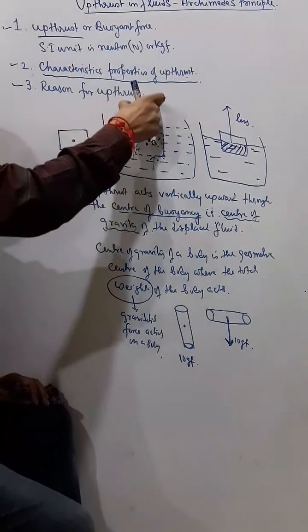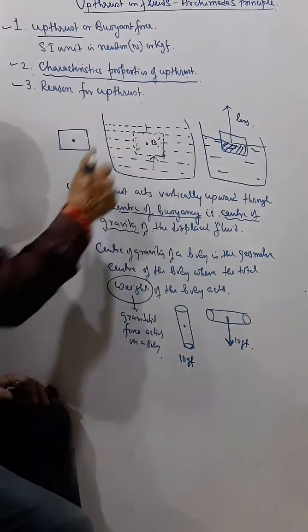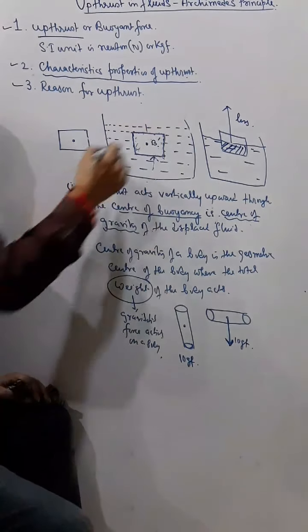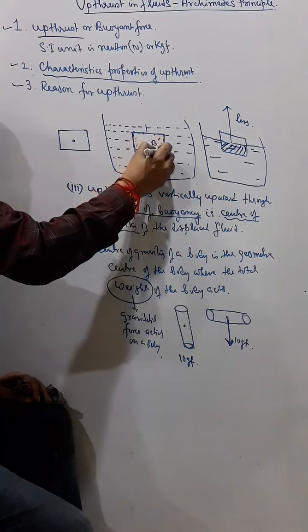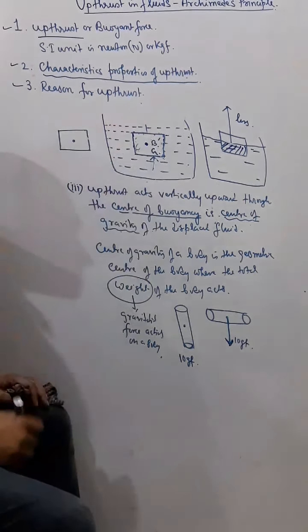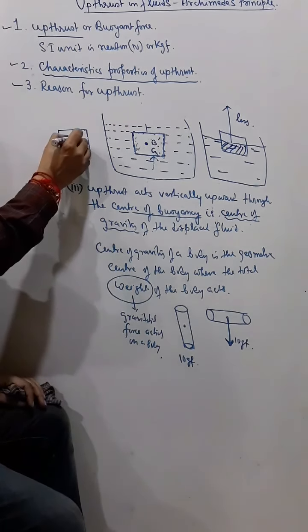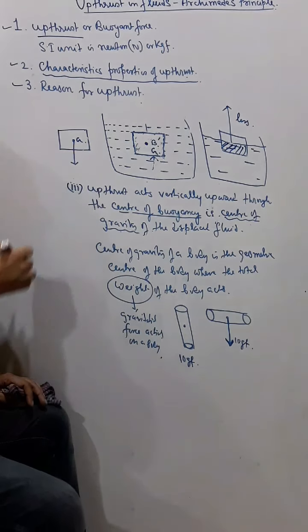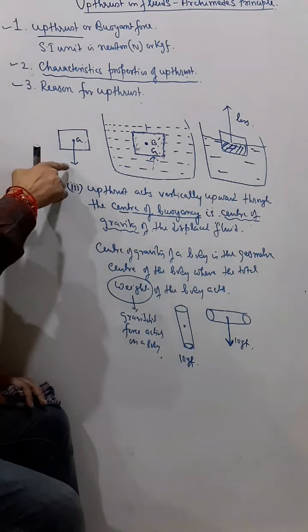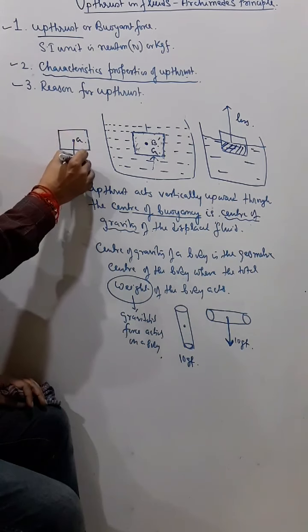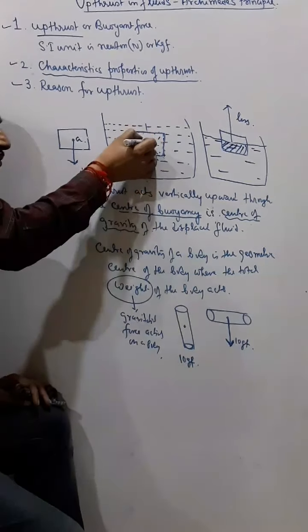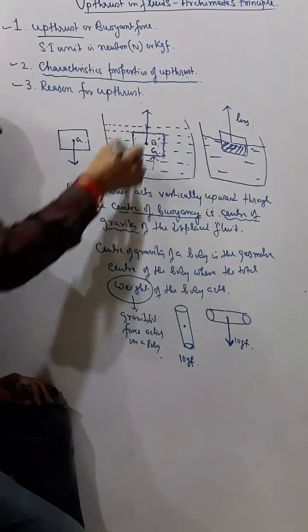Now when I put this body here, the same B and G are at the same point. From G, the center of gravity, the weight of the body acts downward, and the upthrust acts upward from the center of buoyancy.